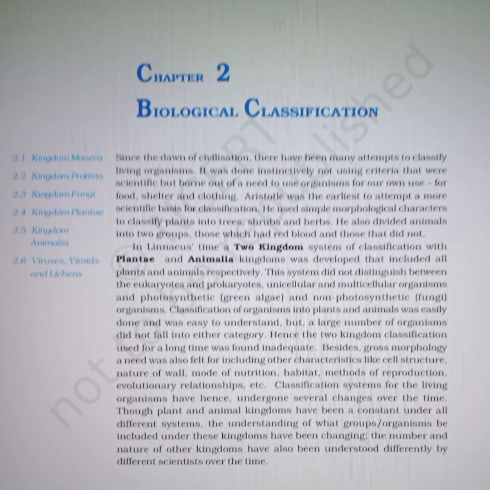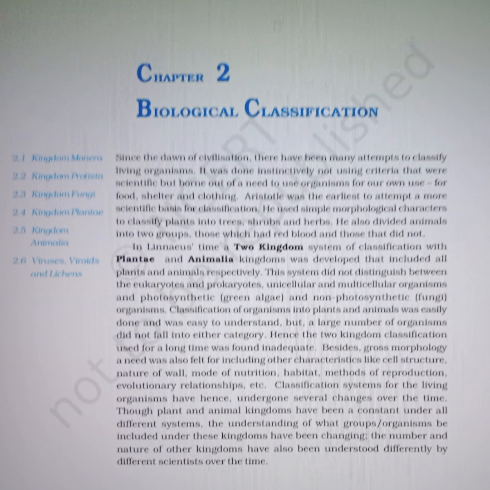Besides gross morphology, a need was felt for including other characteristics like cell structure, nature of wall, mode of nutrition, habitat, methods of reproduction, evolutionary relationships, etc. Classification systems for the living organisms have hence undergone several changes over the time.